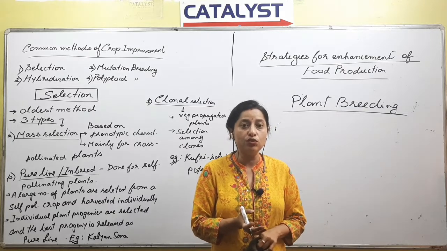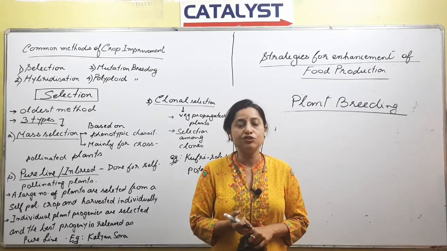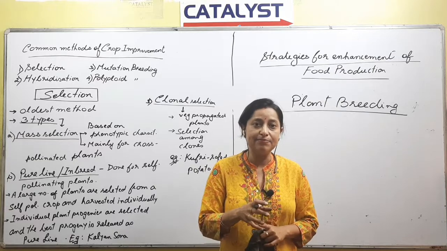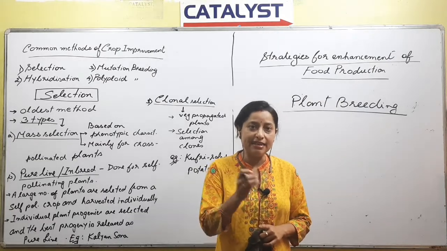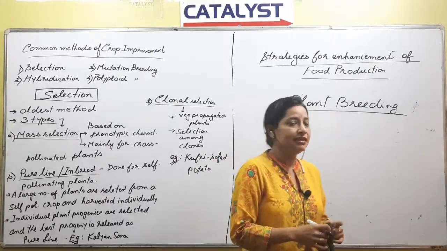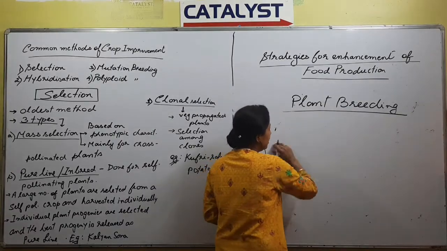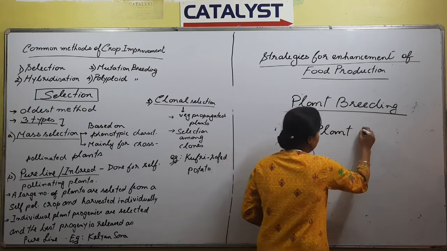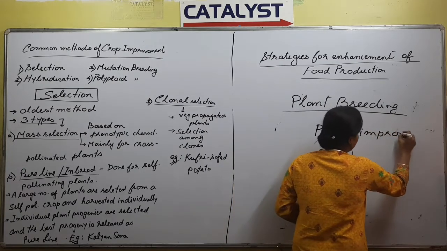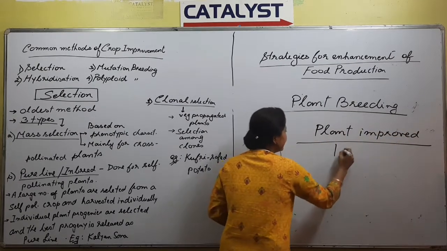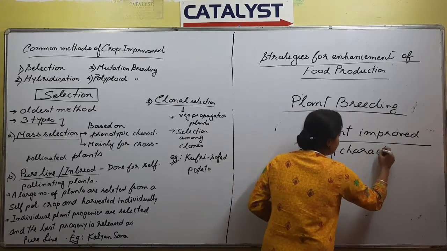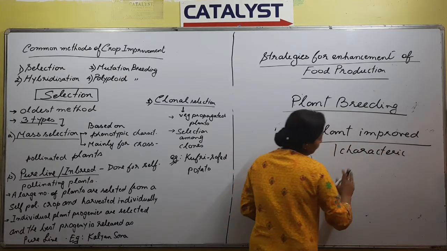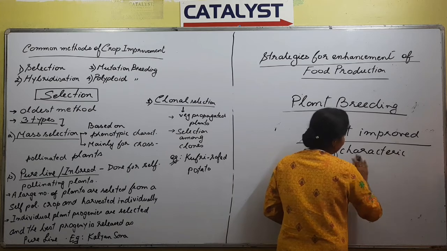Next point is we have to know that the plant is improved. So there should be certain characteristics that are seen in the plant that tell us that the plant is improved as compared to the previous, right, or as compared to the parents. So how do you know that the plant is improved? There should be certain characteristics, and what are the characteristics? When do we say it is improved or better?